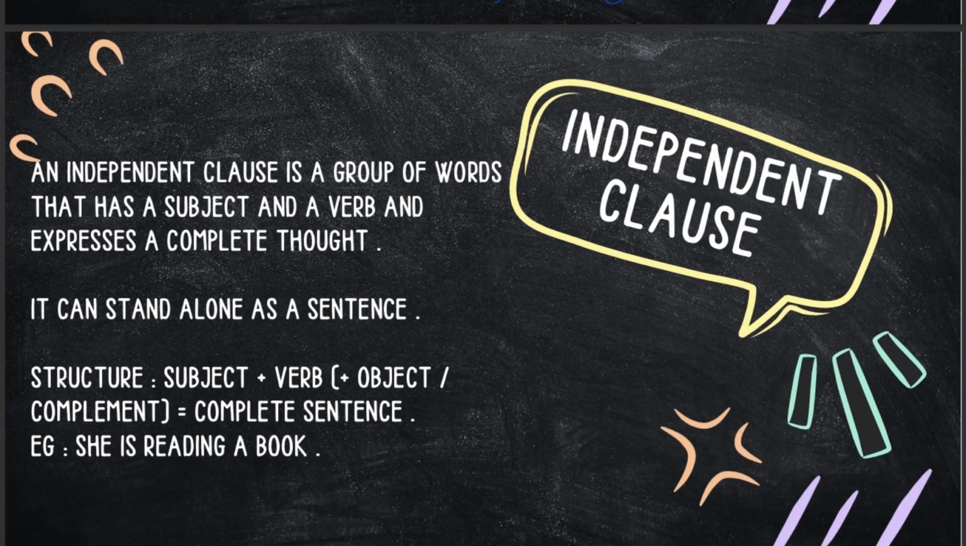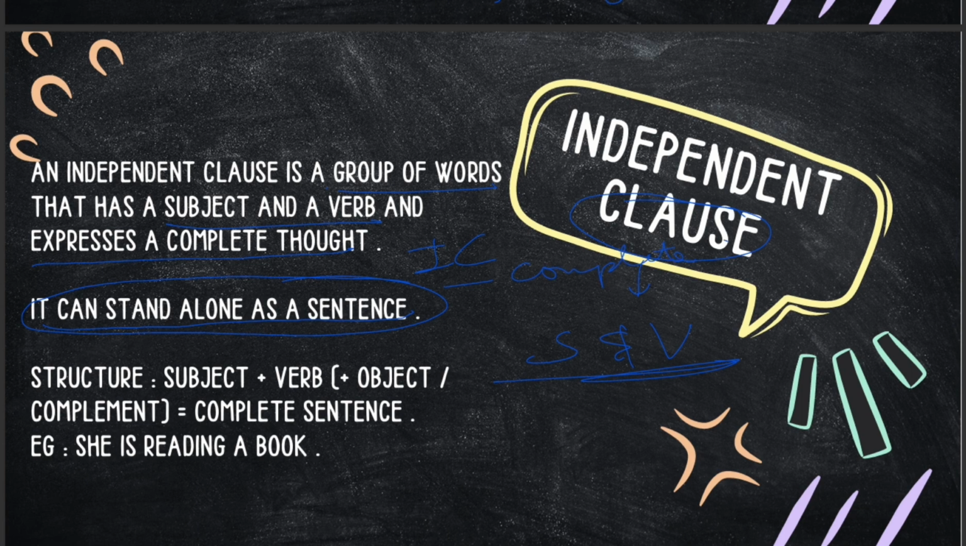Okay, now let's have a look at what exactly an independent clause means. An independent clause is a group of words that has a subject and a verb and expresses a complete thought. It can stand alone as a sentence. Remember, when I was telling you about clauses, I said these are the ones which have a subject and a verb. So no matter what type of clause it is, it will definitely have a subject and a verb. It can stand alone as a sentence is something we need to keep in mind: an independent clause has a complete meaning. It can be used as a sentence.